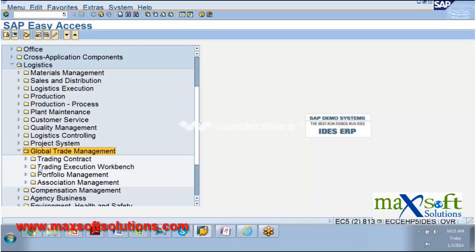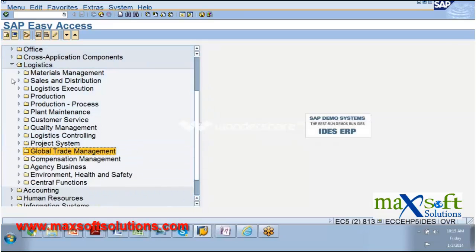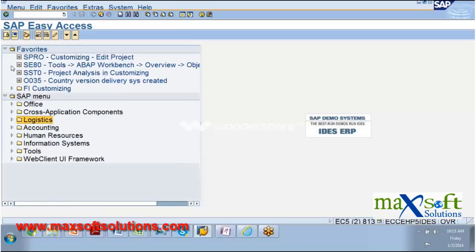So you'll be understanding how the portfolios of each company are maintained, the execution workbench. All these things we will be understanding in this particular position. So that's what SD combos are all about. So it is all about combos.